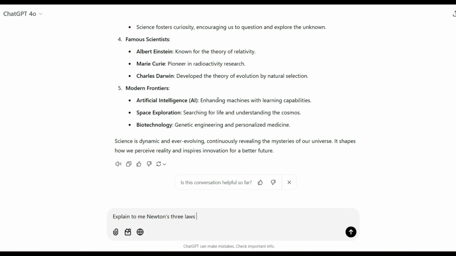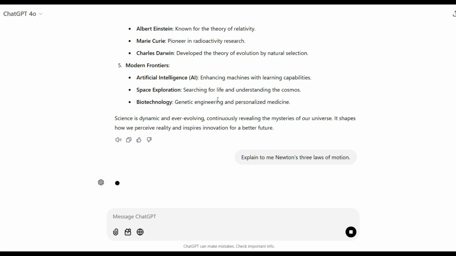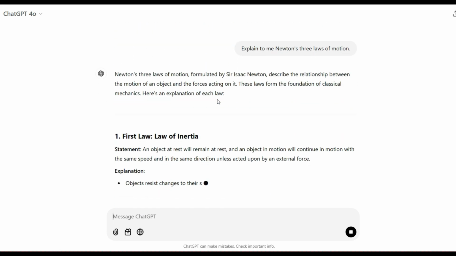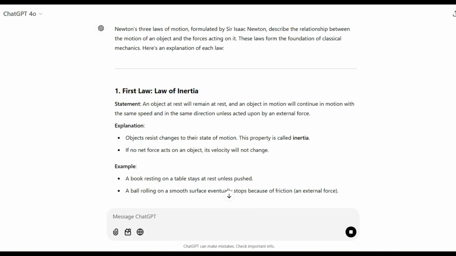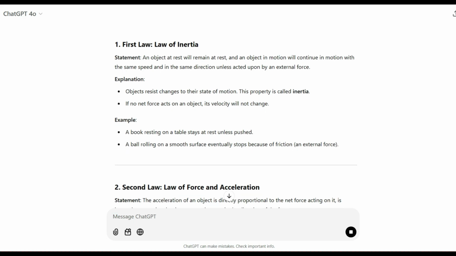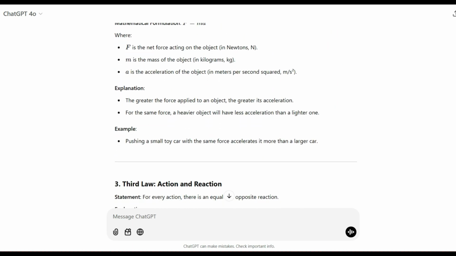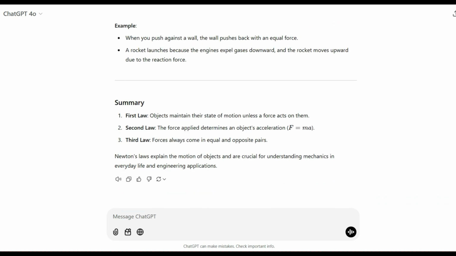If I give this command, let us see the difference in the answers over here, right? Now it is going on. First law it has explained to us, the law of inertia, and then the second law, with an explanation and an example, and it is keeping it very clean and neat, and we are getting the specific answer that we require. So vagueness is our first common mistake to avoid when using ChatGPT.